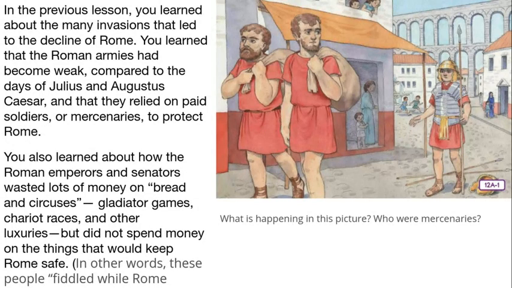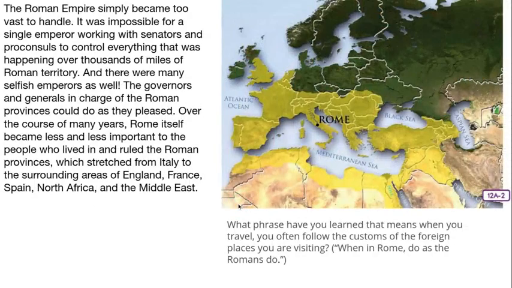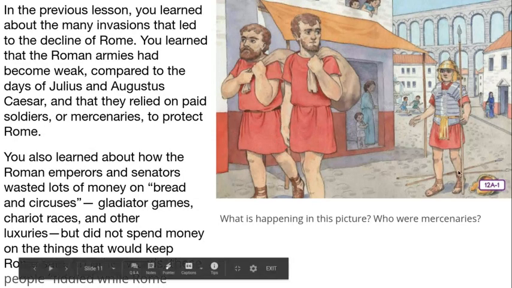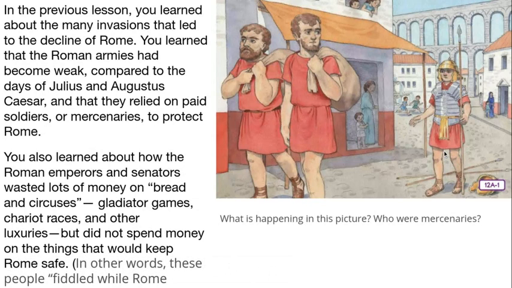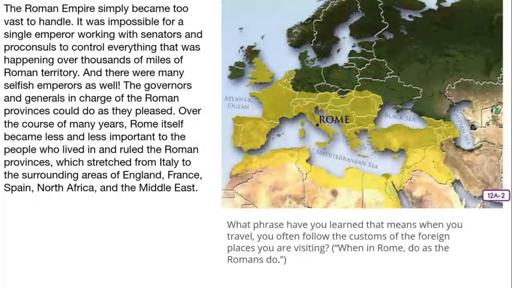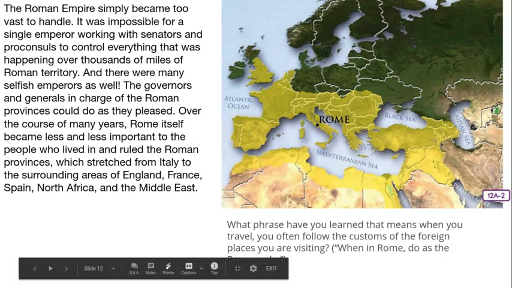What is happening in this picture? Who were mercenaries? Well, in this picture, we see that people are leaving. It looks like they used to be soldiers because we see their spears on the ground. And instead of protecting Rome, they are running away because they were just mercenaries, paid soldiers, and they didn't want to stay and fight. The Roman Empire simply became too vast to handle.